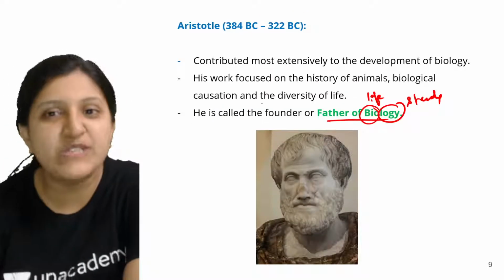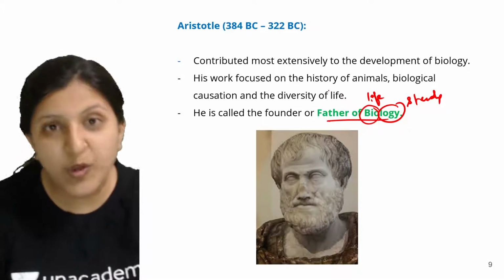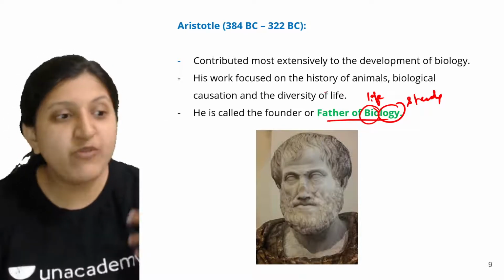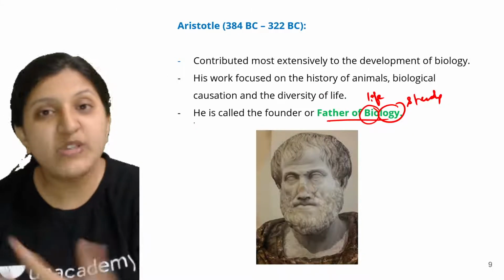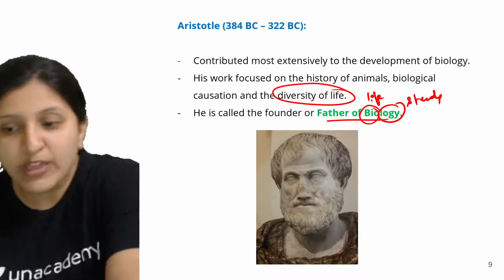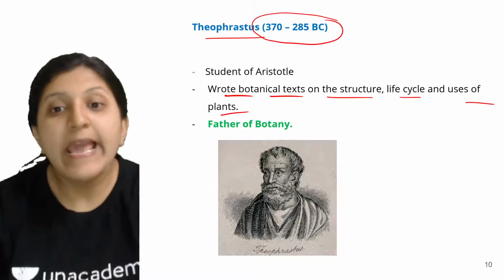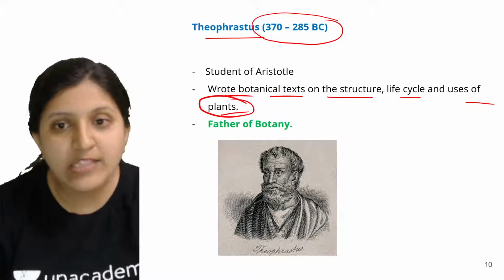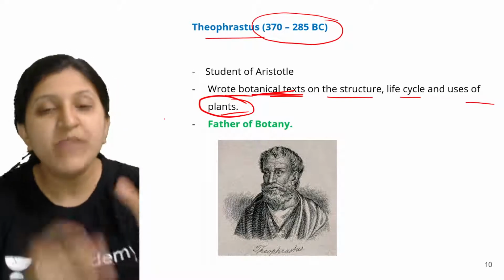His teacher was mainly into different organisms: microbes, fungi, animals, humans, plants. He was studying every possible life on the earth, and that's how we call him father of biology. But Theophrastus was mainly into plants, and he wrote many details of plants. He made a book.